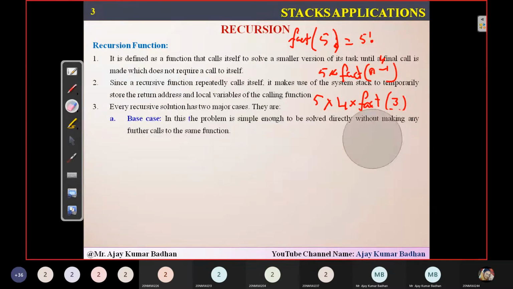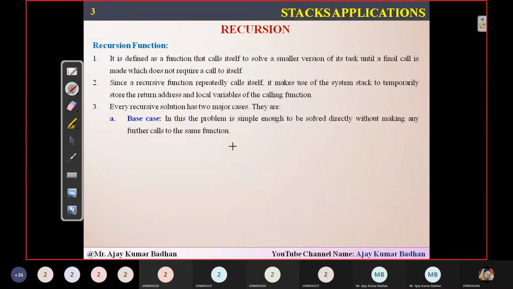So let's see the definition here. In this case, the problem is simple enough to be solved directly. See, 1 factorial, can't you solve it easily? You know that 1 factorial is nothing but 1. So it is simple enough that it can be solved directly. But if I give you 4 factorial, it is not direct. We can't solve it because we have to do 4 into 3 factorial. And 3 factorial means we have to do 3 into 2 factorial. And when you call 2 factorial, it is 2 into 1 factorial. And you know that 1 factorial is 1. So 2 into 1 is 2.